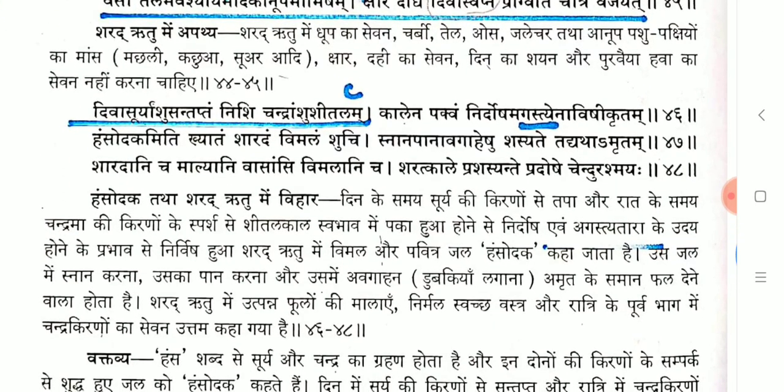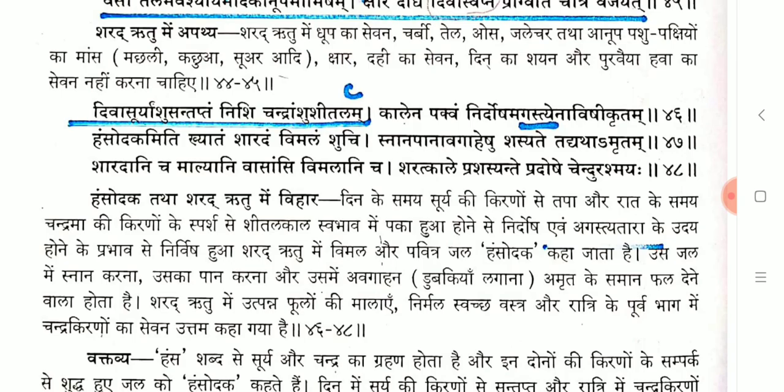Here the Hamsodaka Varnana is there. Everyone knows what Hamsodaka is. Diva Suryashu Santaptam Nishi Chandramshu Shitala. This shloka will be asked as a context question: who told it, in which Ritu, regarding what, everything may be asked context-wise.